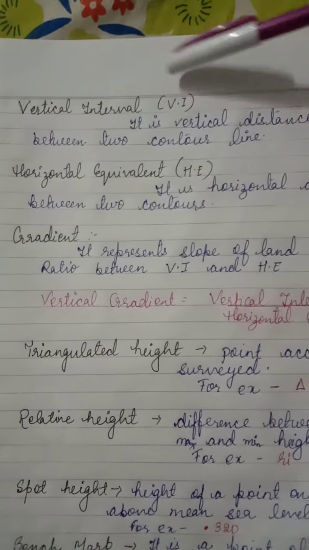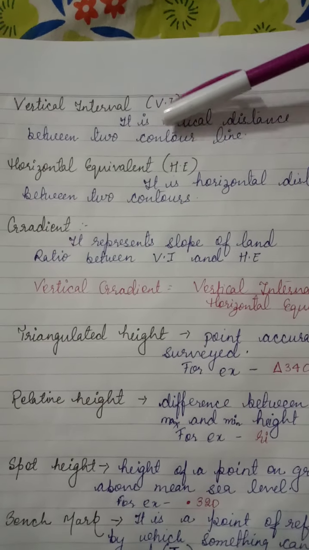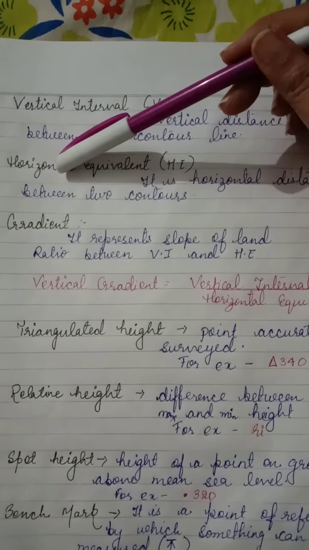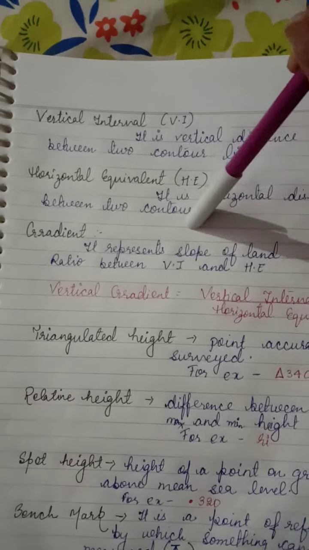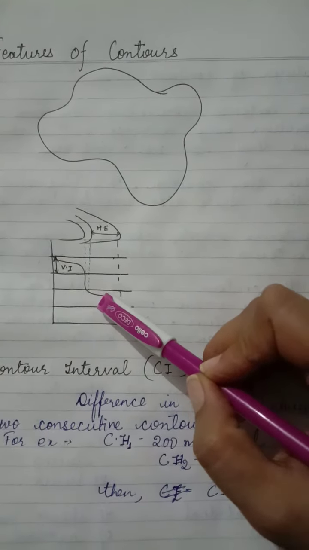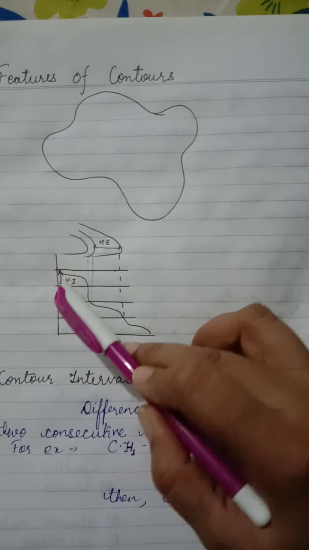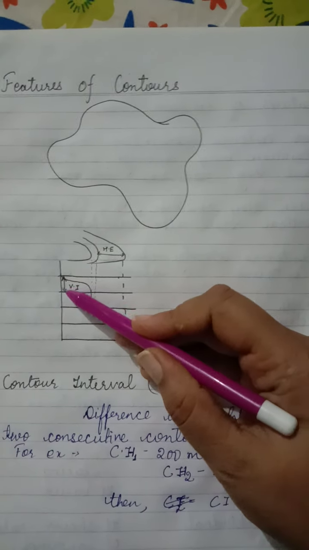Okay. See, the next feature is vertical interval. What is vertical interval? Vertical interval is the vertical distance between the two contour lines. And what is horizontal equivalent? Horizontal equivalent is the horizontal distance between two contours. Like, see here, see the diagram. See, this is the vertical interval, the vertical height. The vertical height represents the vertical interval.